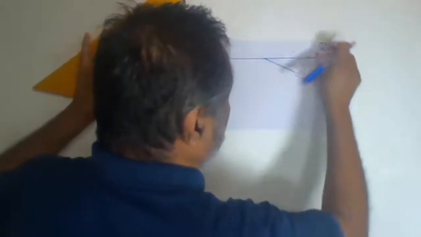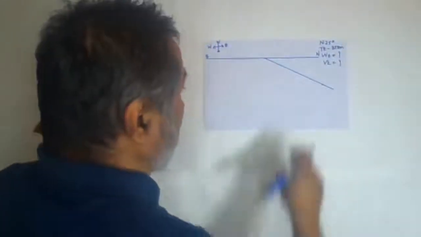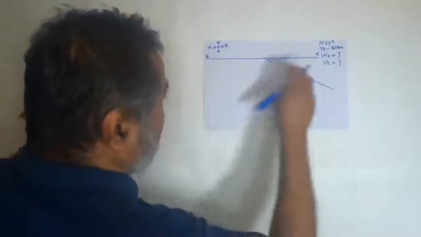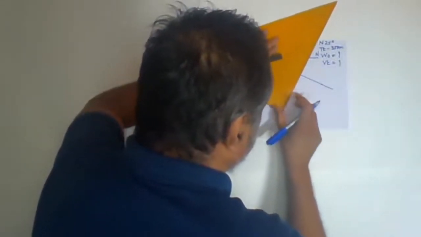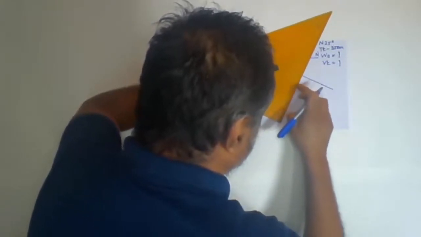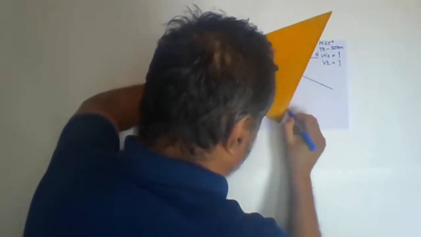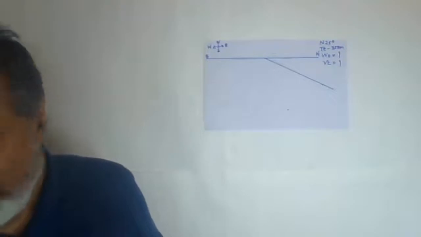If I take it on this side, the problem goes out and it will not complete. Here we have a lot of space, so on the lower side we have to take the 350 meters. So I'll take 1 centimeter, 2 centimeter, 3 centimeter, and this is 3.5 centimeters.